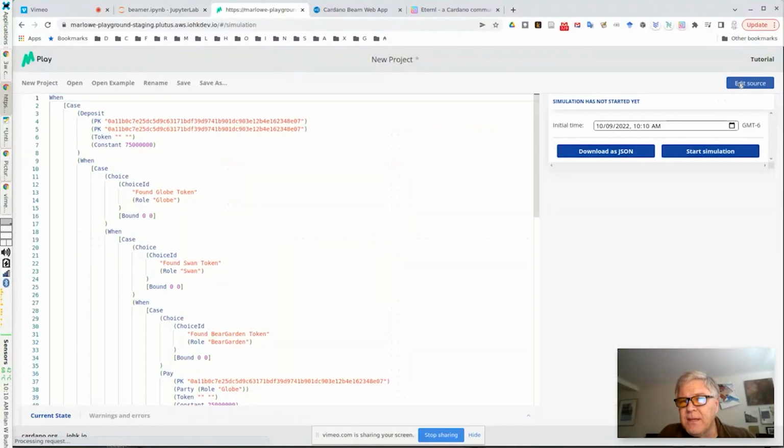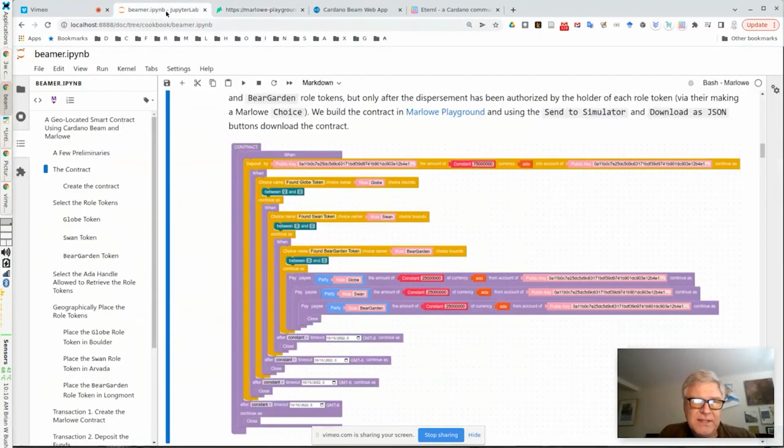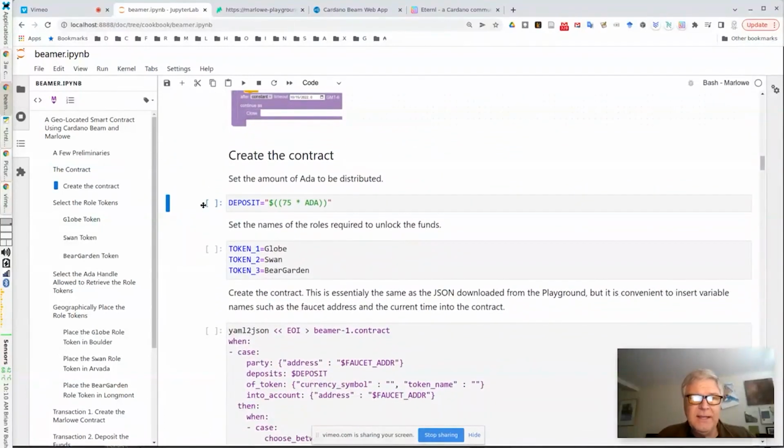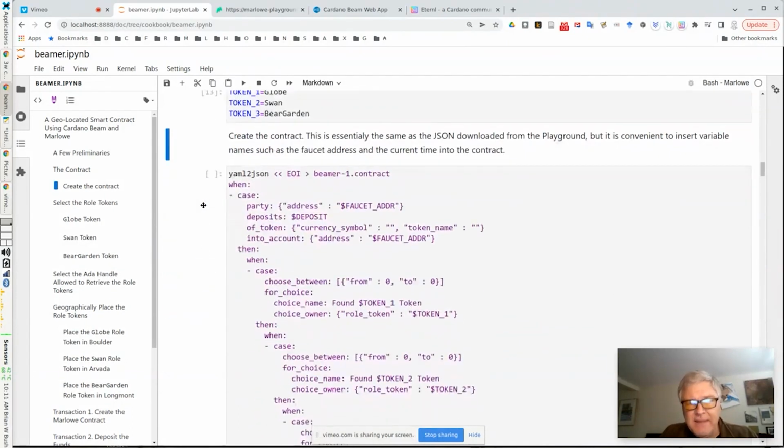And then, as always, you can click Send to Simulator and download as JSON, and then you can actually get a nice JSON representation of this contract. So we're going to now create it here in our Jupyter notebook. So we're going to say deposit 75 ADA. We're giving it the names of the tokens here. And then I downloaded that from Blockly and then edited it. And basically, I wanted to have some variables I could plug in values here. So this is not literally what we downloaded, but it's very close to it.